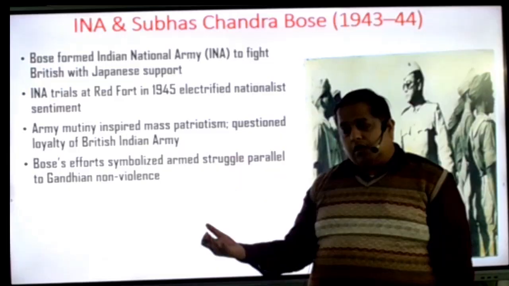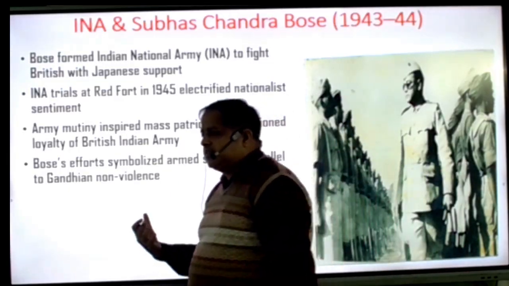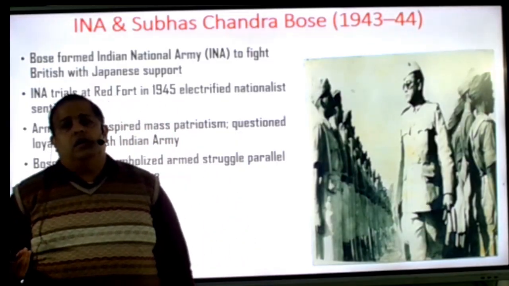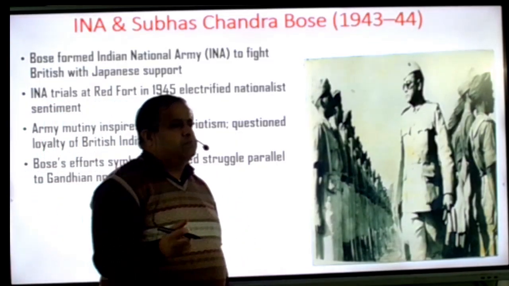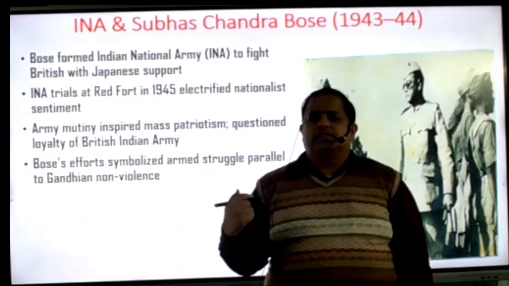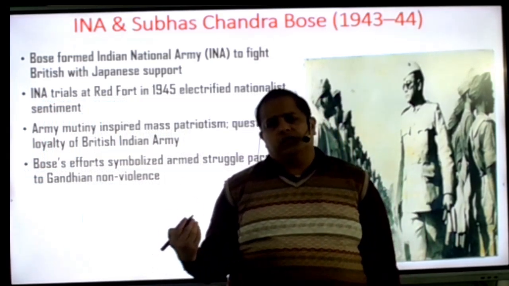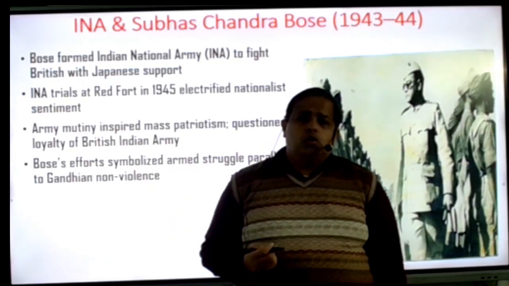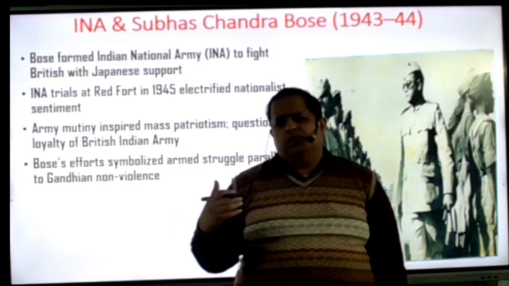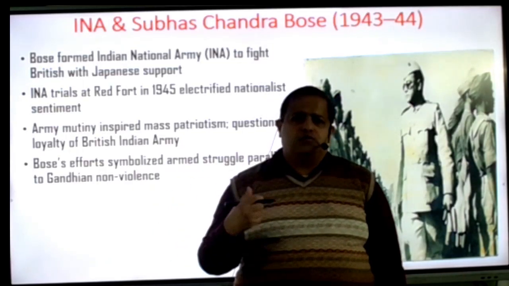Then when the Nehru report arrived, all Congress leaders supported it, but he stood against the Nehru report along with Pandit Jawaharlal Nehru. So basically this is the approach of Subhas.